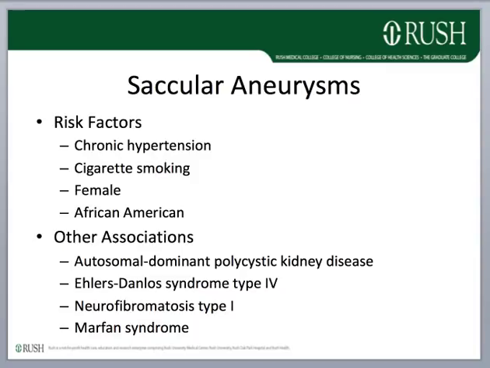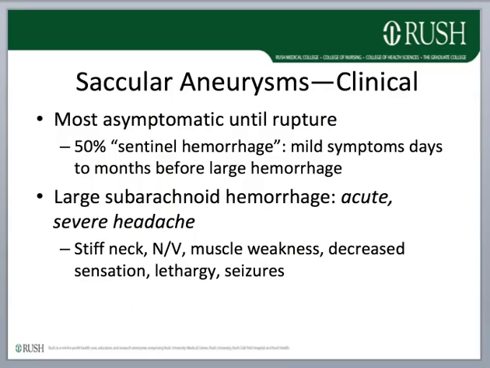There are some other well-known associations of saccular aneurysms with autosomal dominant polycystic kidney disease, Ehlers-Danlos syndrome type 4, neurofibromatosis type 1, and Marfan syndrome. About 6 to 9% of arteriovenous malformations may occur together with one or more saccular aneurysms, which is also kind of interesting. Most saccular aneurysms remain asymptomatic until they rupture.